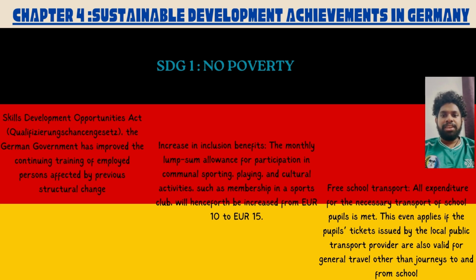Next, free transport for schooling. All expenditure for necessary transport of school pupils is met. This even applies if pupils' tickets issued by the local public transport provider are also valid for general travel other than the journey to and from school. And then the Skills Development Opportunities Act. The German government has improved the continuing training of employed persons affected by the previous structural changes.